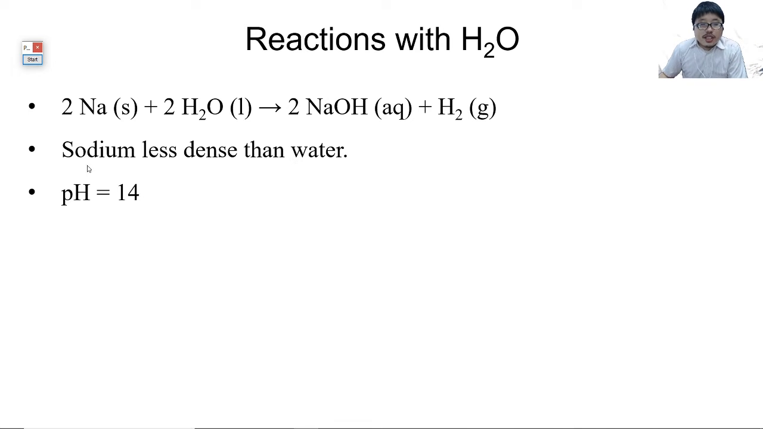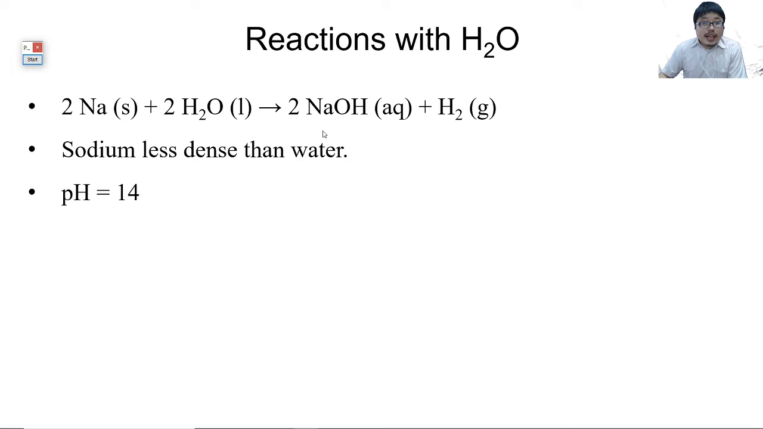Now, as you can imagine, what happens here is the sodium is less dense than water. It will spark with a little bit of flame and float around in the water until the entire solid dissolves in there. Then the solution becomes alkaline. Because it is NaOH, the solution pH will be 14. I think relatively straightforward. So for sodium, it's okay. It is what you have learned in your previous studies.